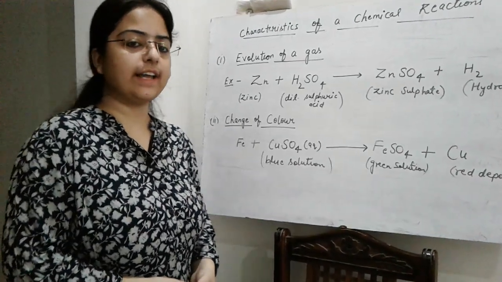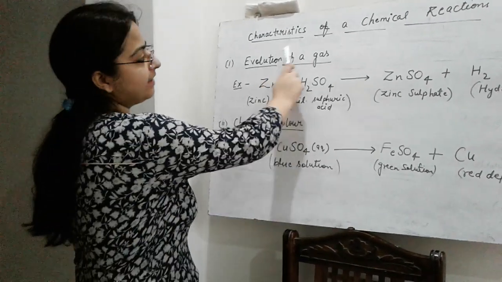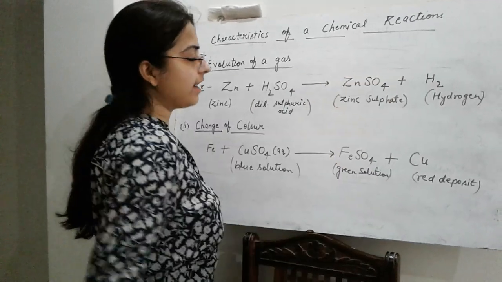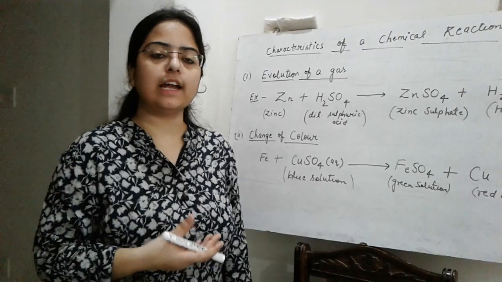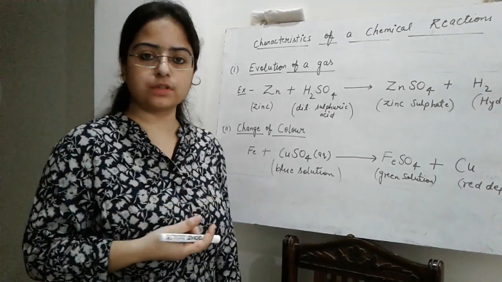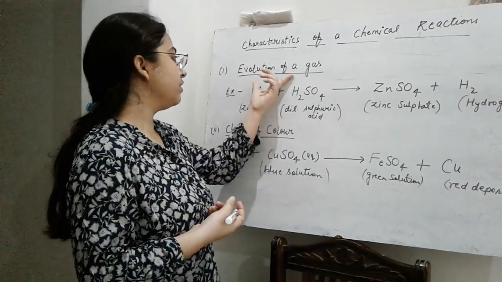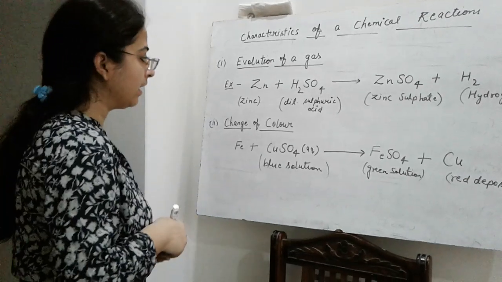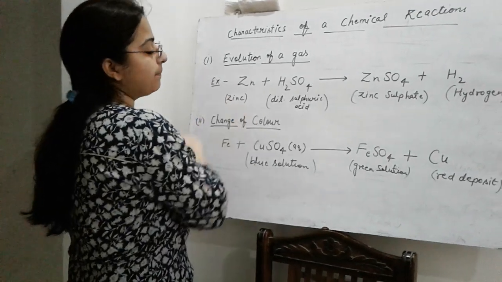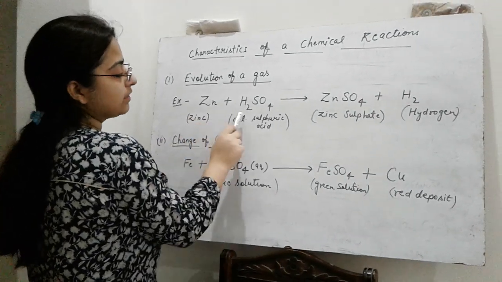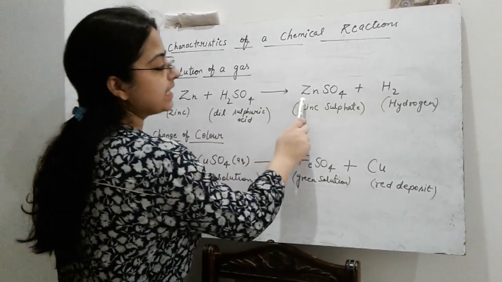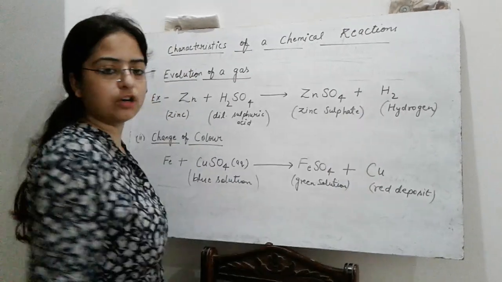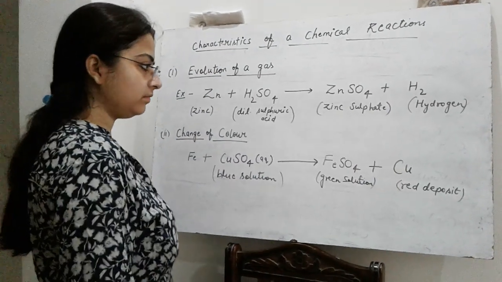Everyone, our next topic is characteristics of a chemical reaction. When a chemical change takes place, different changes are observed. First of all, evolution of a gas. You can see one example here. When zinc reacts with dilute sulfuric acid, the product formed is zinc sulfate and the gas evolved is hydrogen.